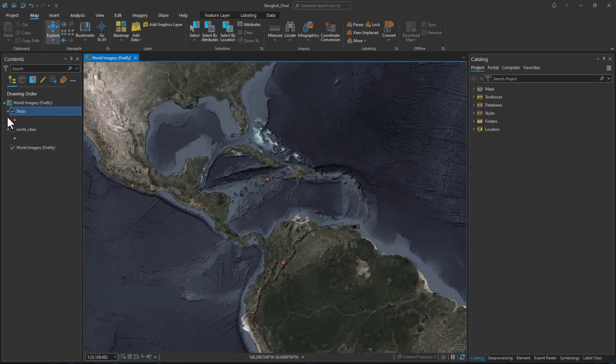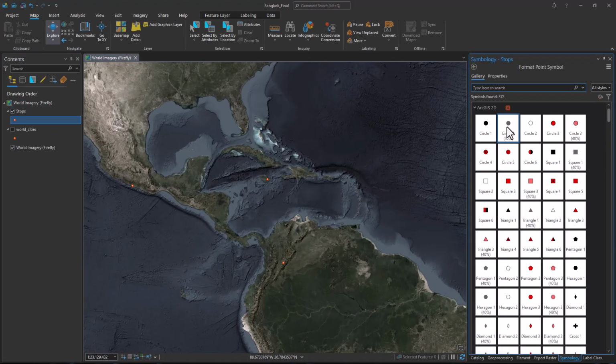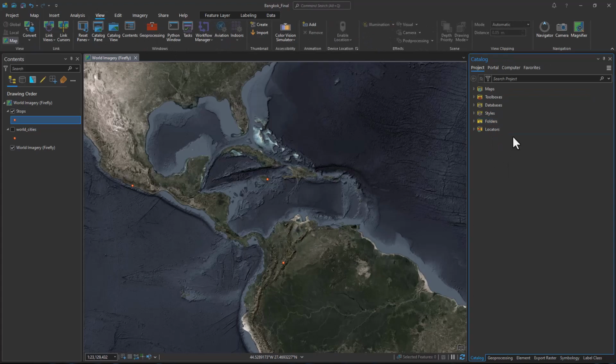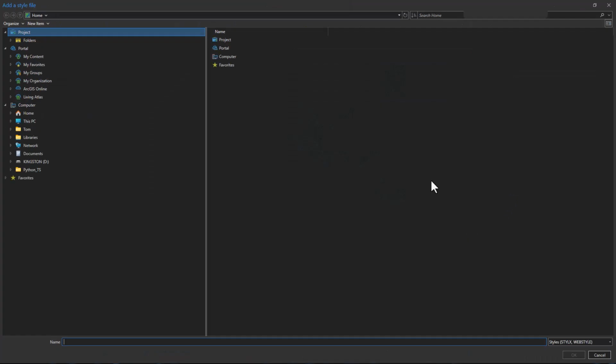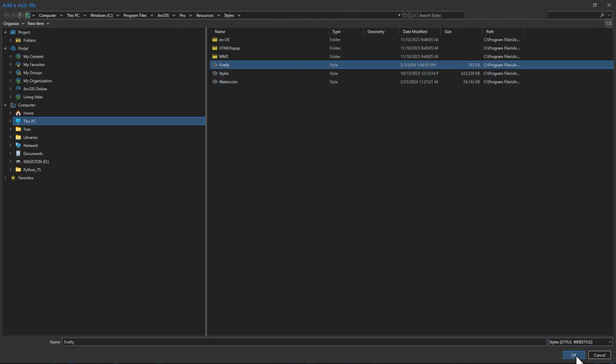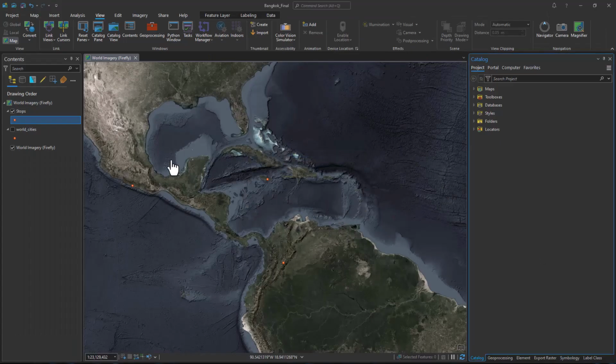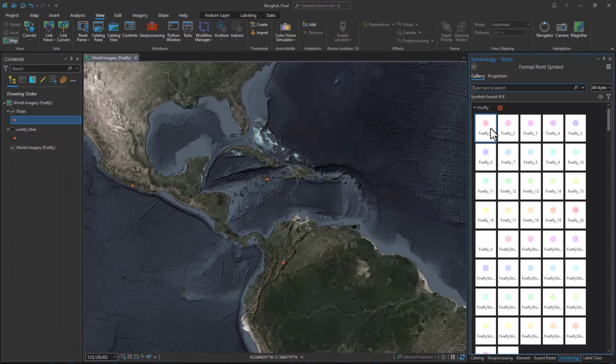Let's change our symbology, something much more fun to look at. There's a style set called Firefly that doesn't come with it, but you can download it from Esri's site. I will put a link to it below. And if we add it to a style, Firefly, and we go back to our symbology, we'll see we have it.